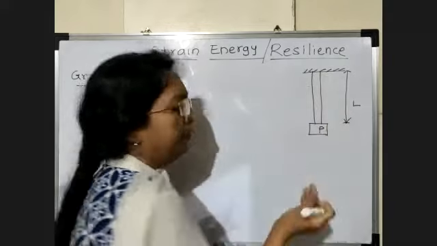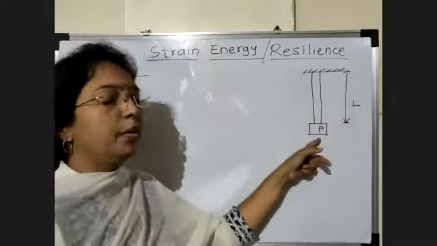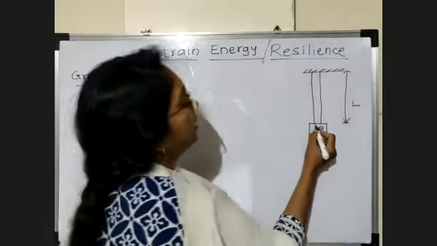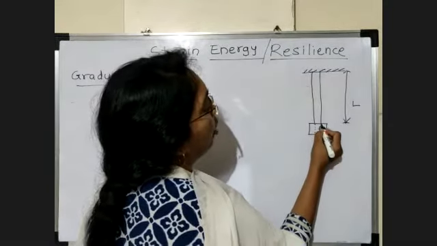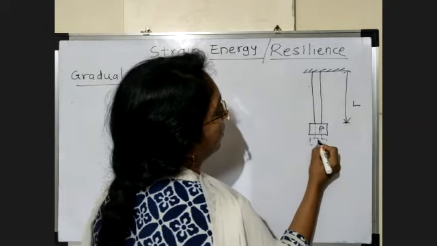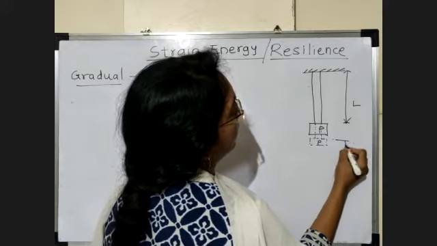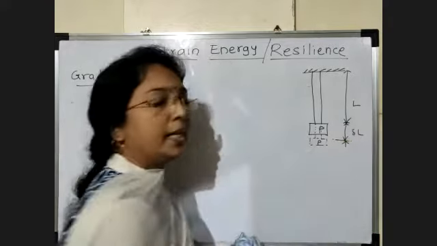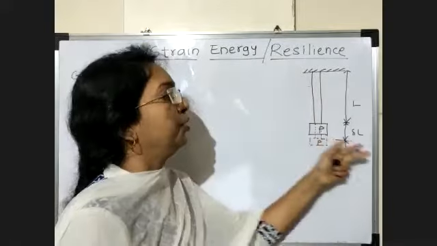The initial length of this bar is L. Initially, potential energy is stored. When this load moves downward, elongation takes place. That elongation is delta L. So we can say work done is force into distance.